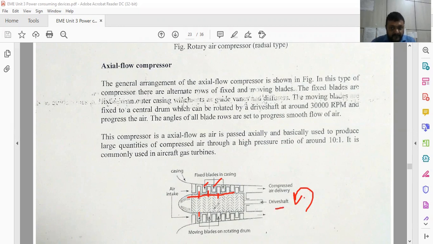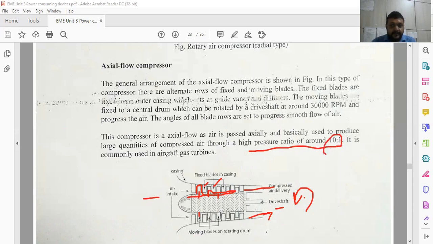Compressed air enters over here and passes through different stages of moving and fixed blades, and the pressure increases because the area is decreasing, so air is compressed and moves out on both sides. This is the area where air moves out, and we can achieve a considerably good ratio of 10:1.